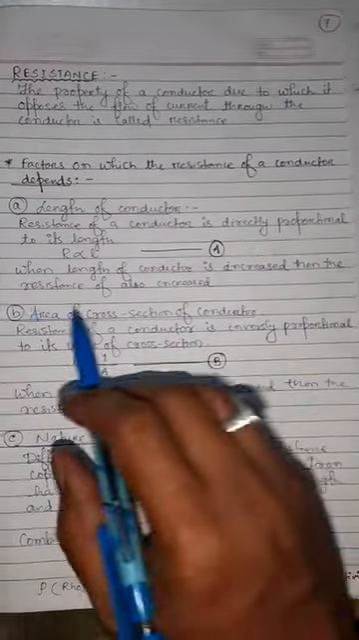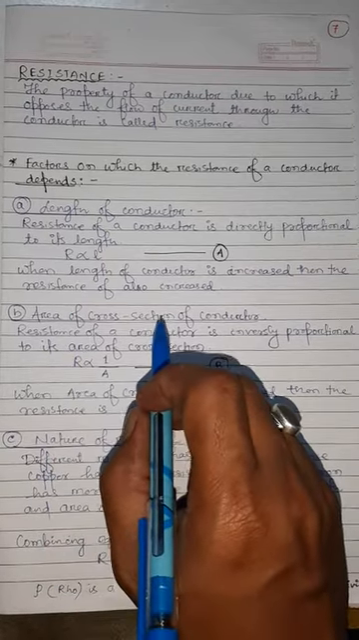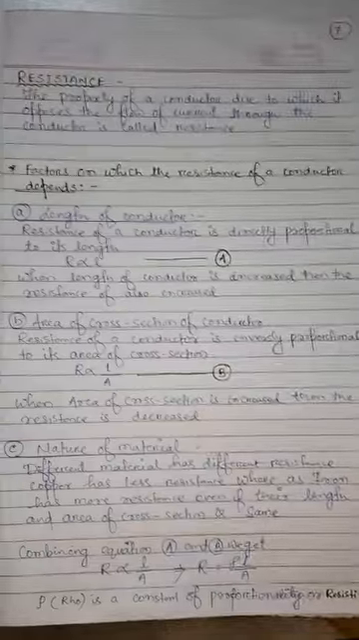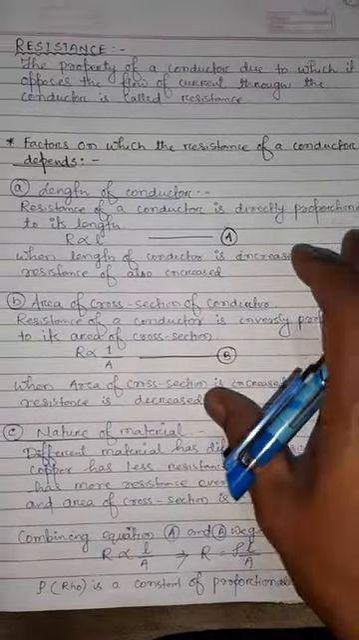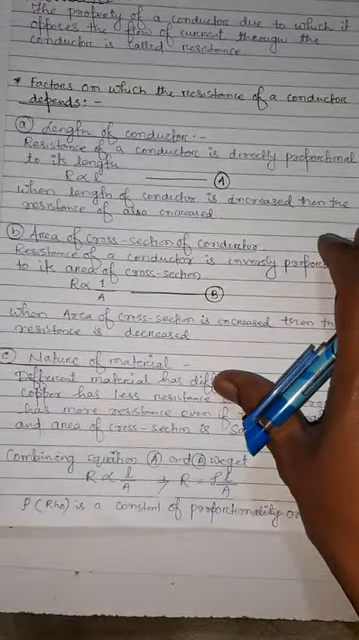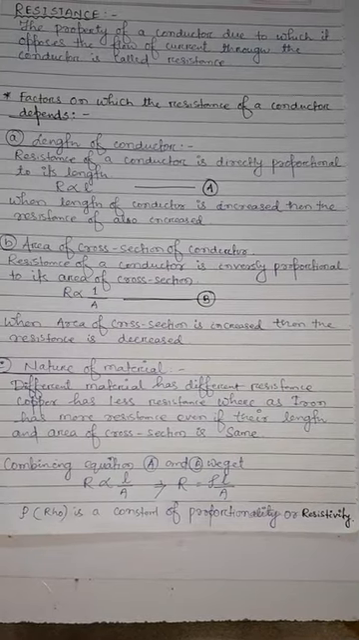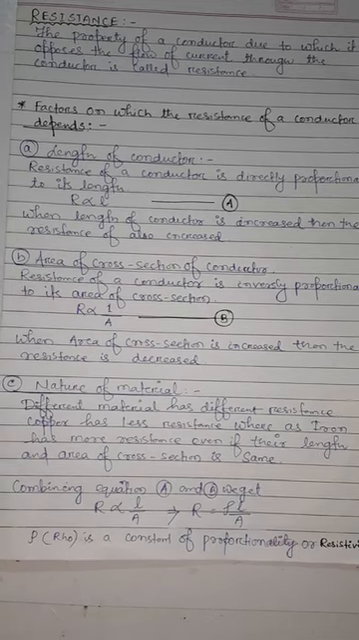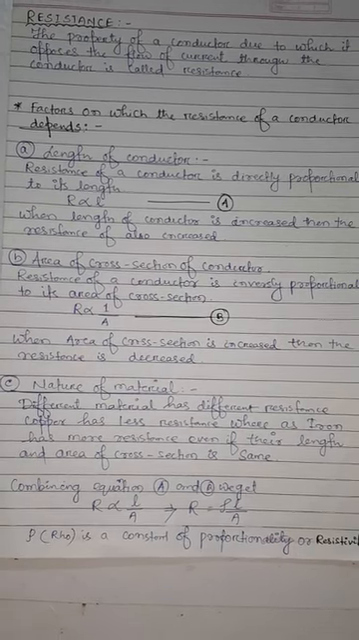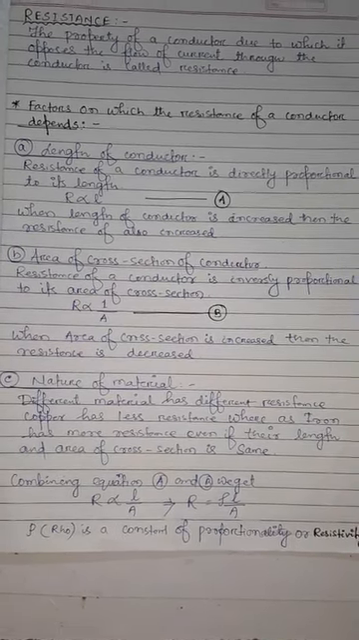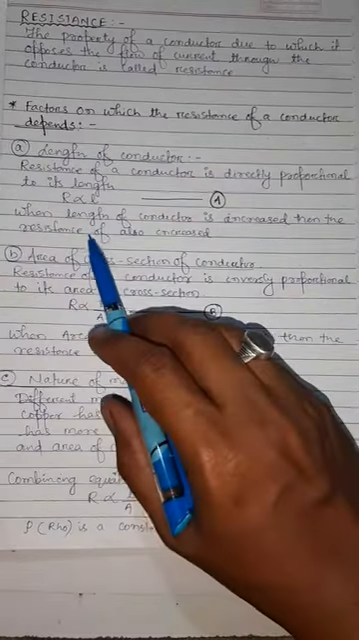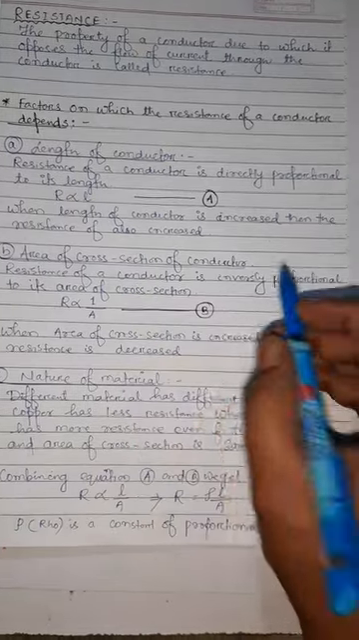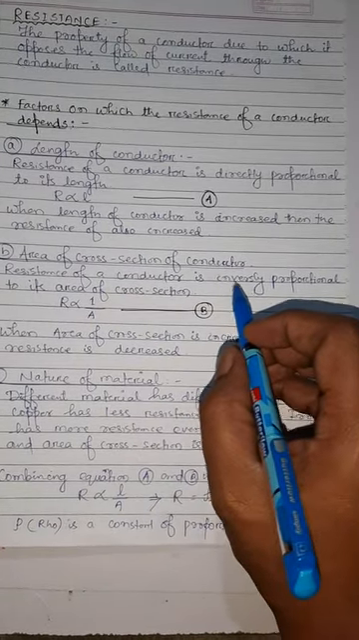Now let's go to the second factor, that is called area of cross section of the conductor. So what is area of cross section? It means the thickness of the conductor. As you observe in your day-to-day life, there are varieties of wires you get. Some are very thin and some are very thick. The resistance of a conductor is inversely proportional to the area of cross section. Remember this word, students, inversely.